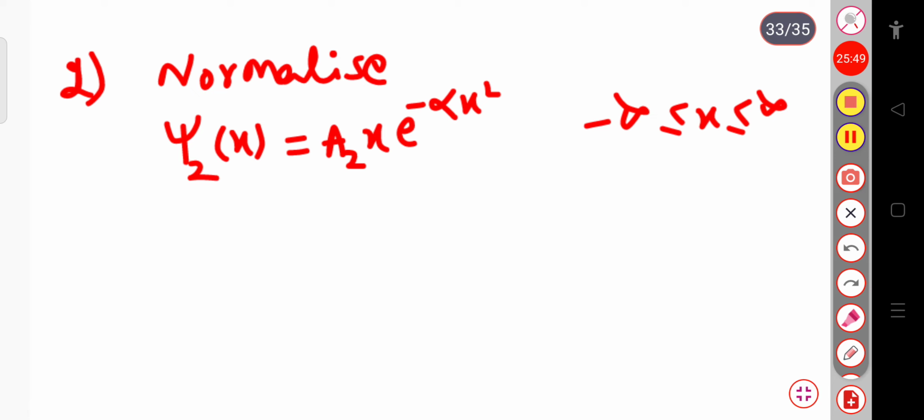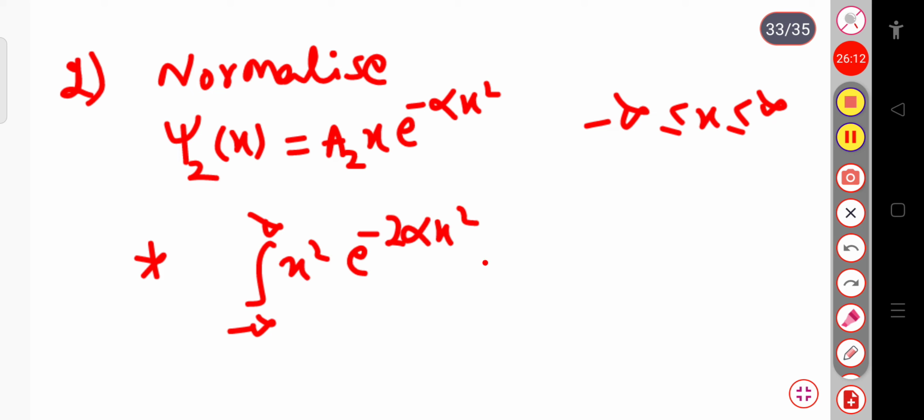You have to first calculate the value of a2. After that you have to put the normalization condition, that is psi 2 star into psi 2 of x dx is equal to 1. After that you have to calculate the value of a2. And let me write the integration from minus infinity to plus infinity of x square into exponential minus 2 alpha x square dx, its value is equal to root over pi by 2 alpha.